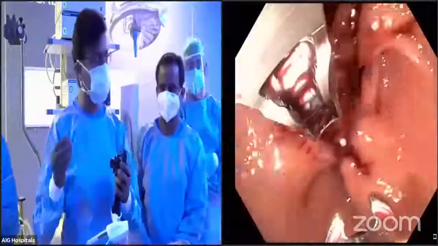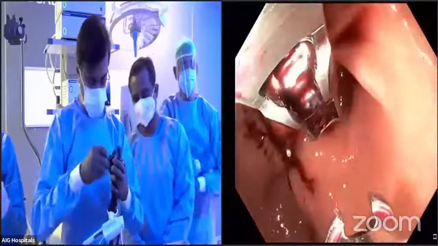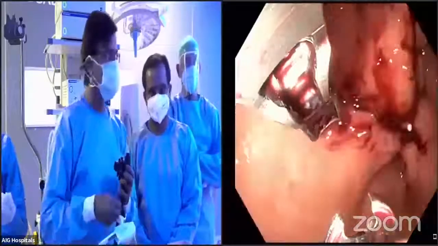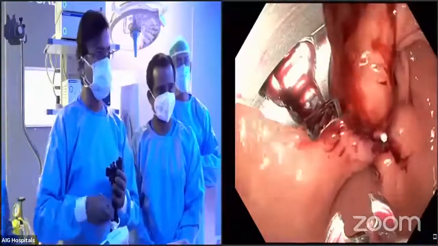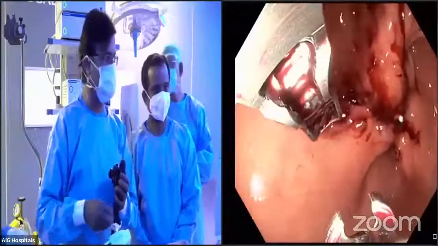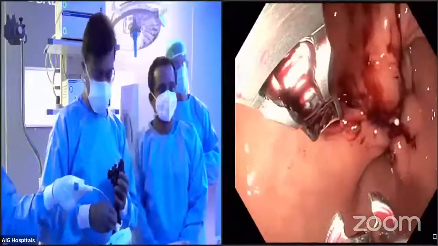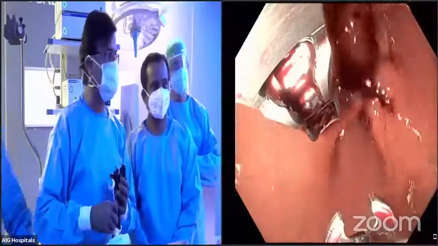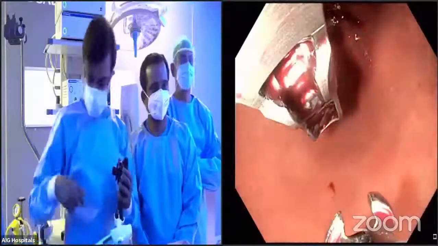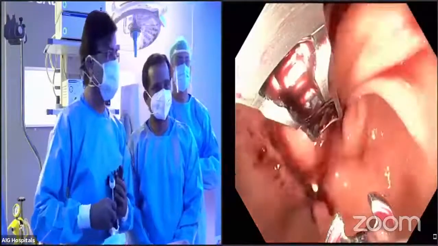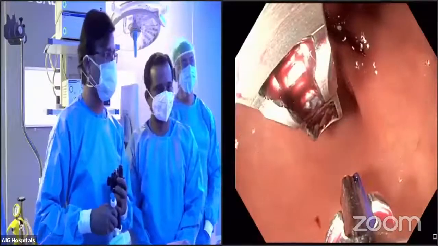So now I will go to the second part of the suturing. I'm taking the suture again, which is mounted onto the anchor exchange, and repeating the same steps. As you see here, I am first putting the anchor exchange inside the scope, and as in the animation you have seen earlier, you can see the anchor exchange coming out. We just have to make sure that once the anchor exchange enters the scope, you have a good amount of free movement, because if it is not there, it might sometimes bungle up.